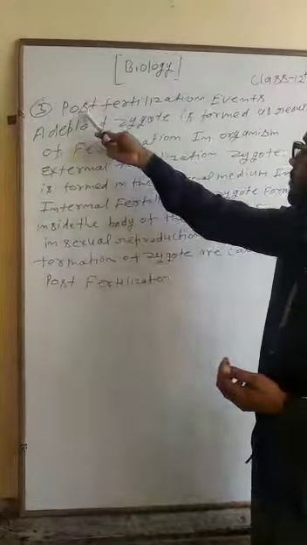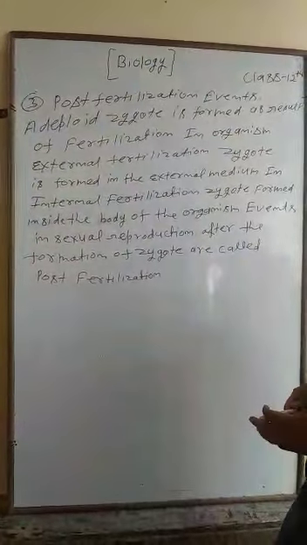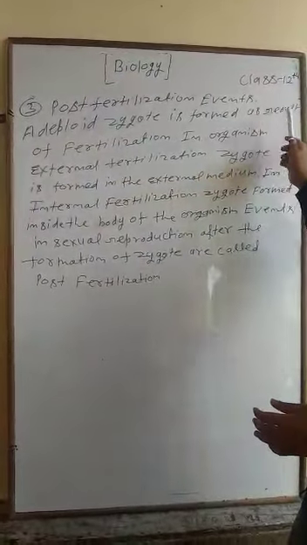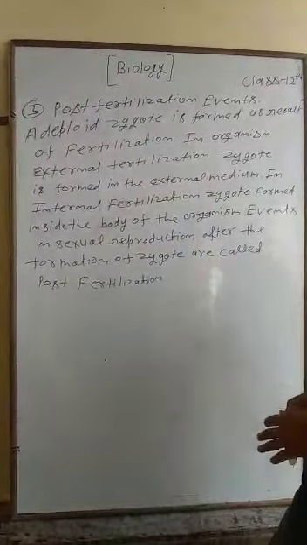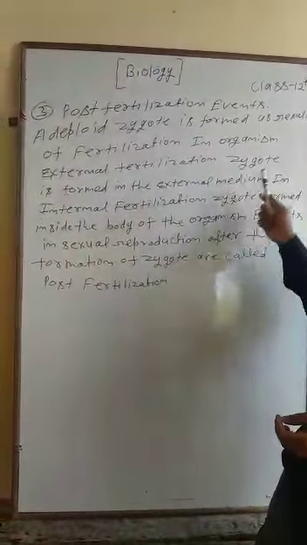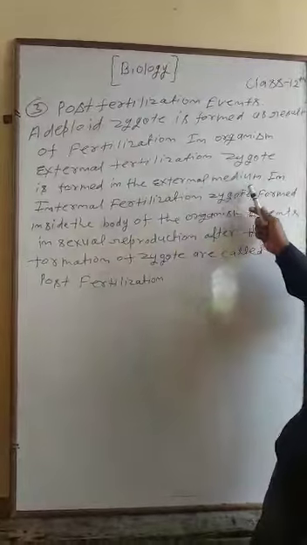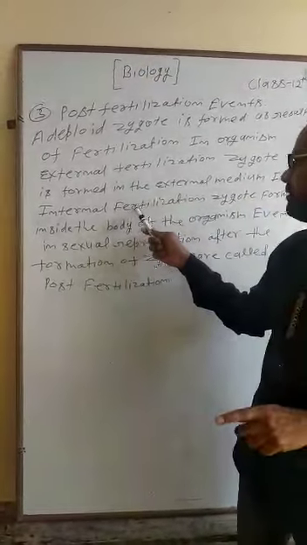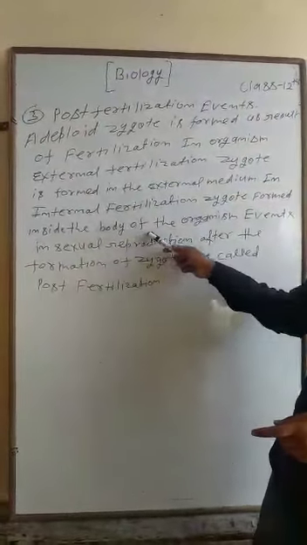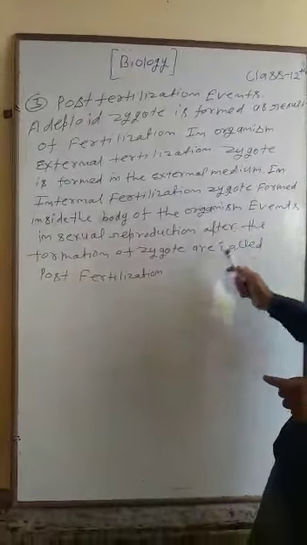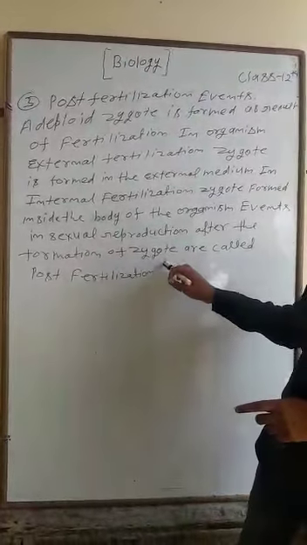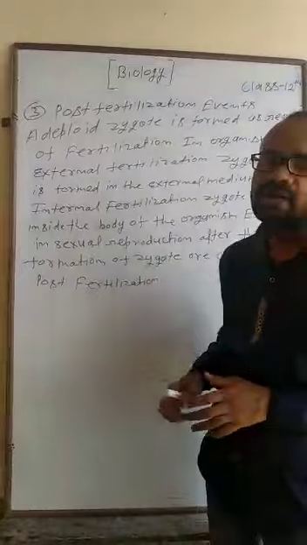Third, post-fertilization events. A diploid zygote is formed as a result of fertilization in the organism. In external fertilization the zygote is formed in the external medium. In internal fertilization the zygote is formed inside the body of the organism. Events in sexual reproduction after the formation of the zygote are called post-fertilization events.